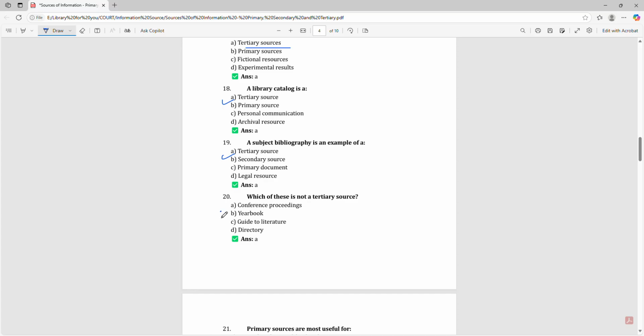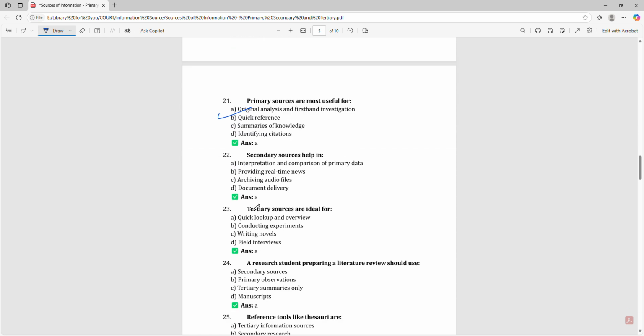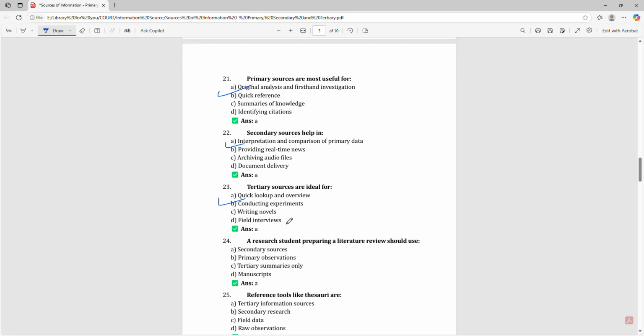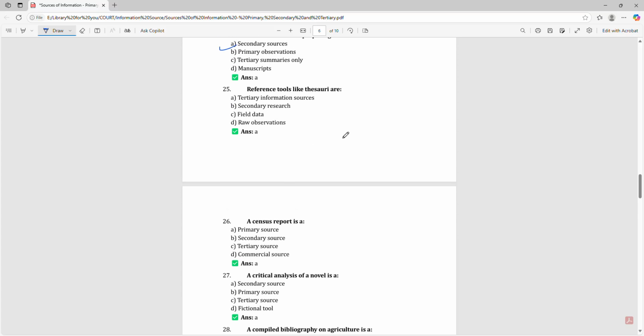That is conference proceeding. Primary sources are most useful for original analysis and first-hand investigation. A secondary source helps in interpretation and comparison of primary data. Tertiary sources are ideal for quick lookup and overview. A research student preparing a literature review should use secondary sources. Reference tools like thesaurus are tertiary information sources.